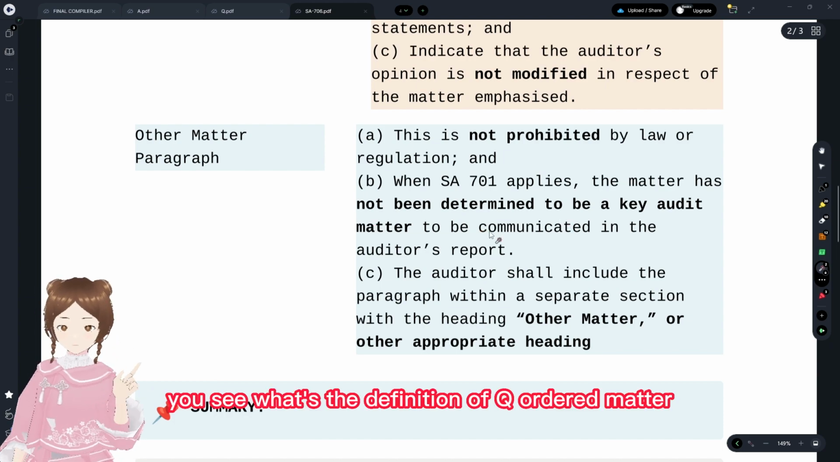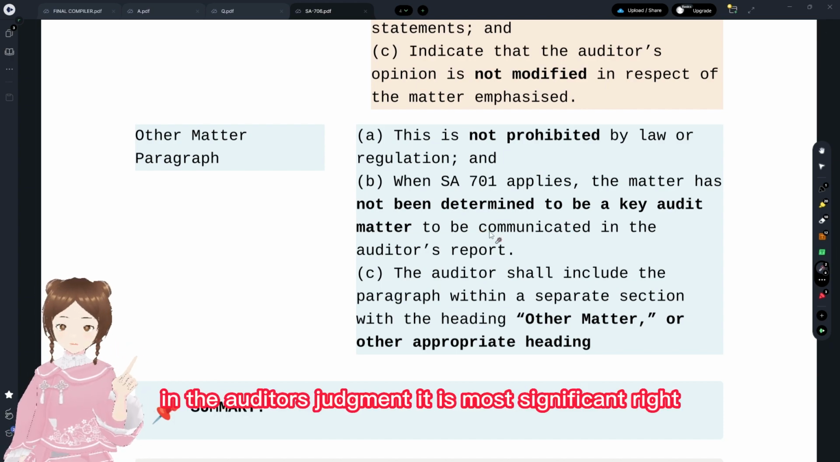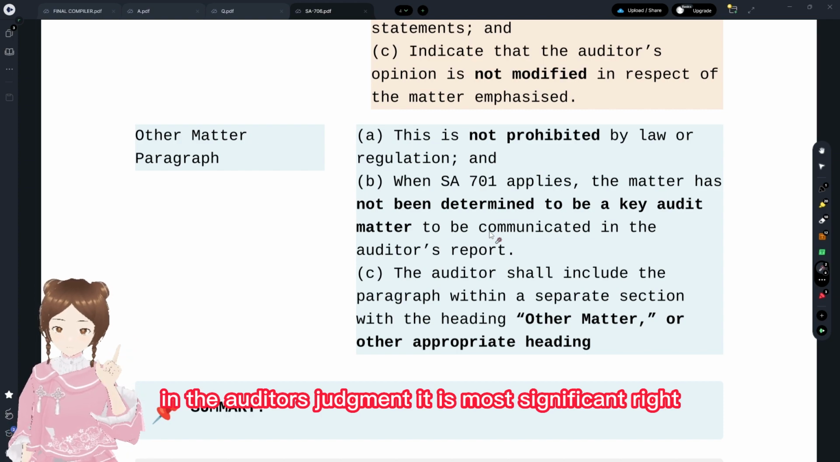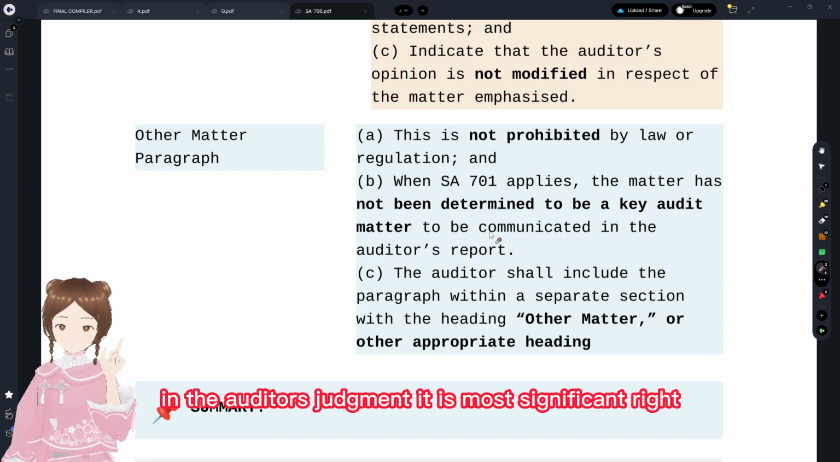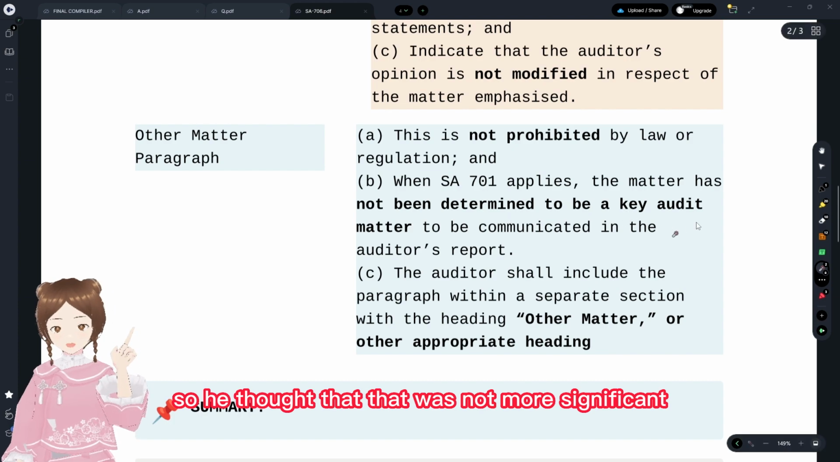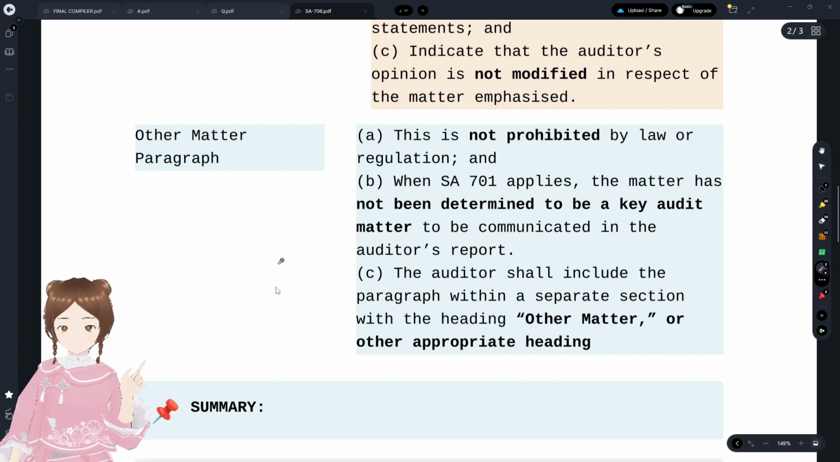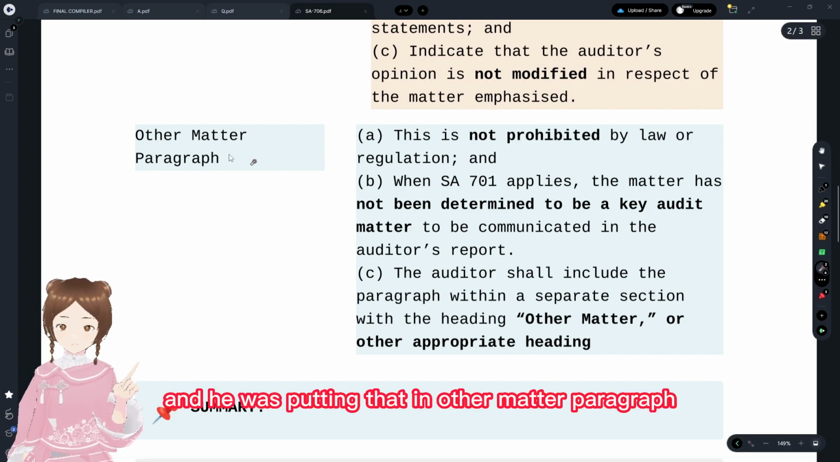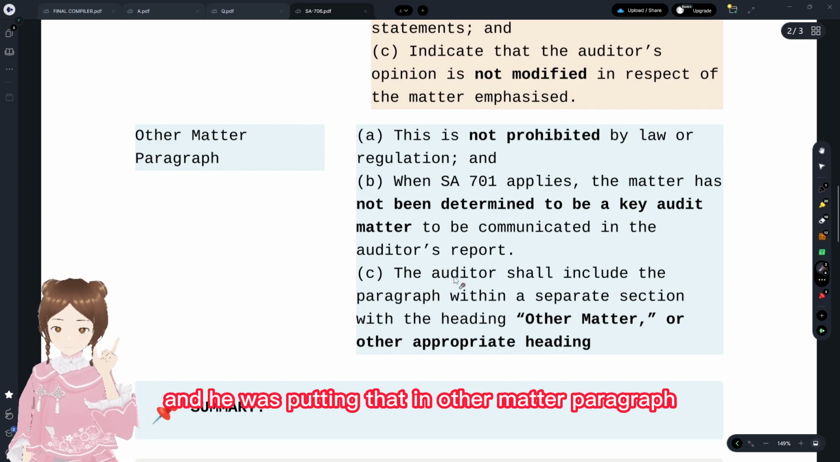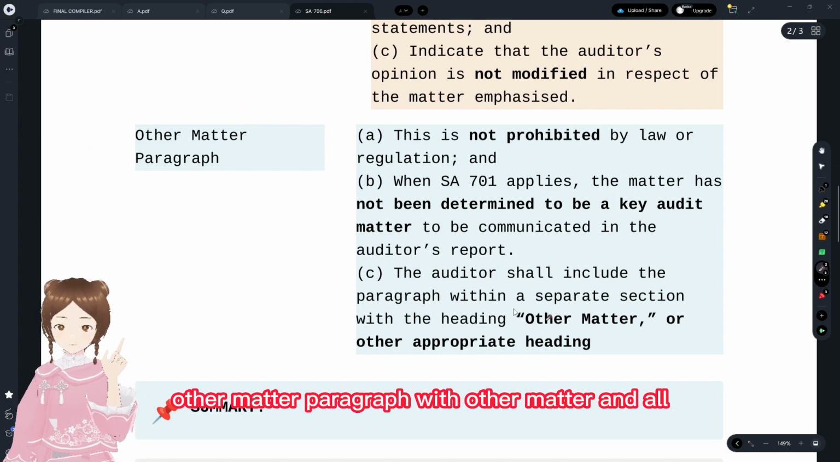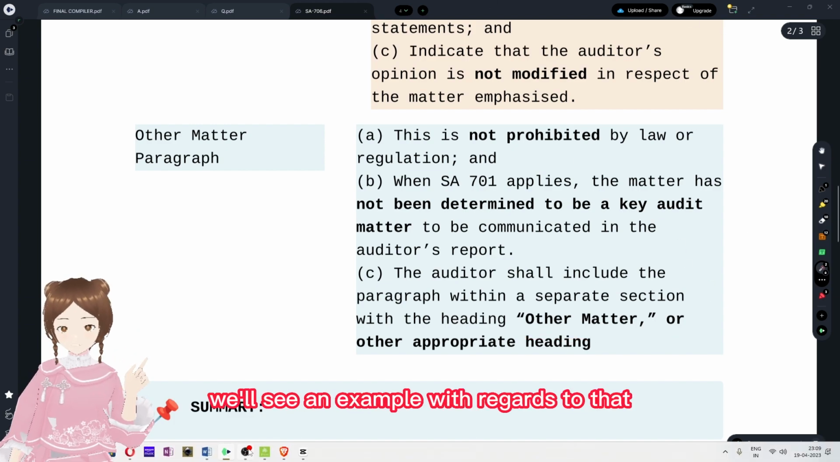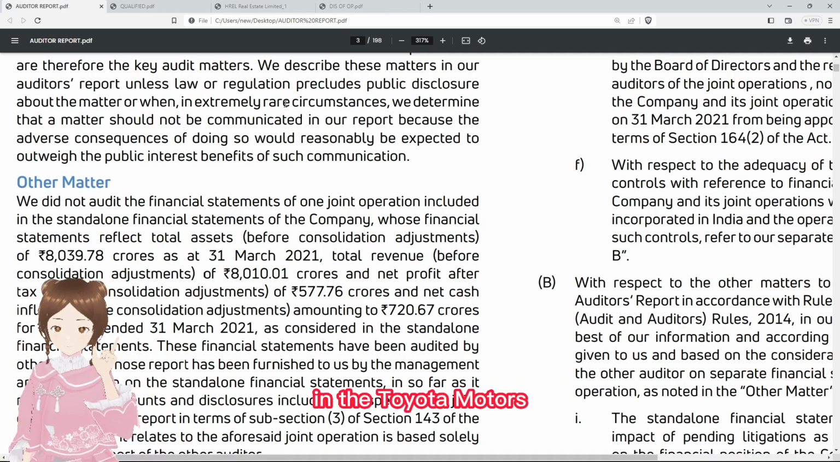What's the definition of key audit matter? In the auditor's judgment, it is most significant, right? So he thought that that was not most significant, and he put that in an other matter paragraph. And the auditor shall include the other matter paragraph with other matter heading. That's what we have to see. We'll see an example with regards to that in Tata Motors.